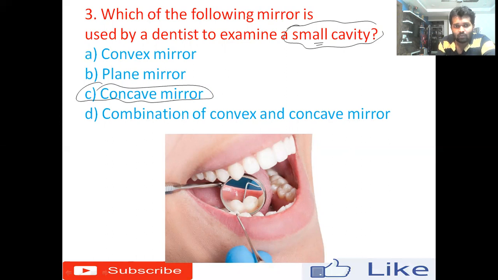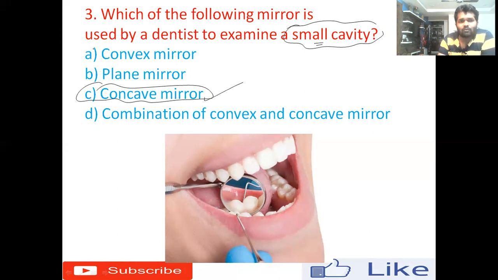A concave mirror will produce a virtual, erect and magnified image. When you bring the mirror closer to the object, I mean if you keep it closer to the focus, it will give you an enlarged image, so the dentist can clearly examine the decayed part or cavity in the teeth of a human. So generally they will use a concave mirror.